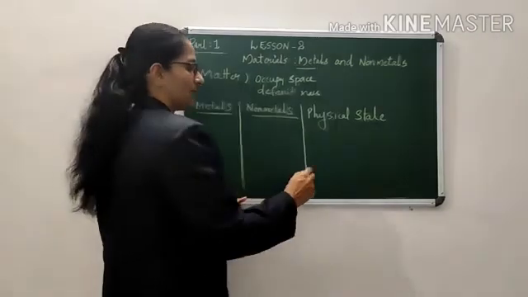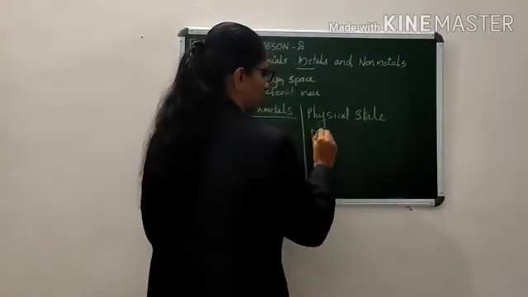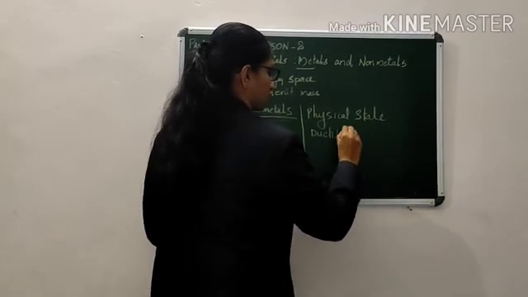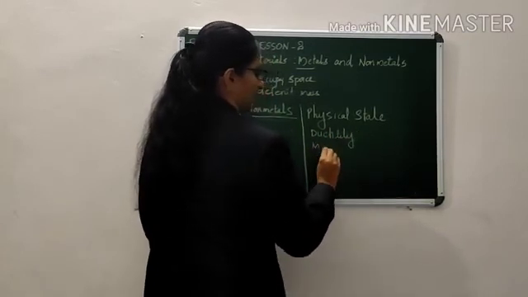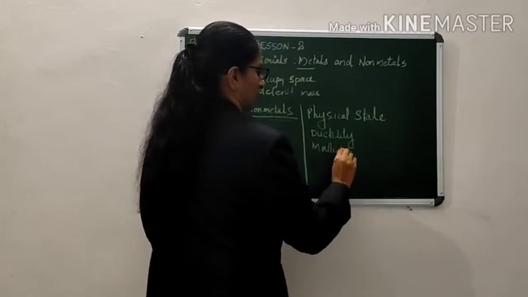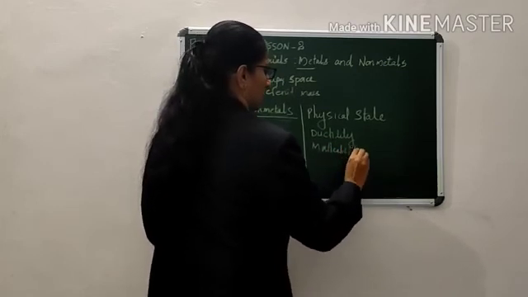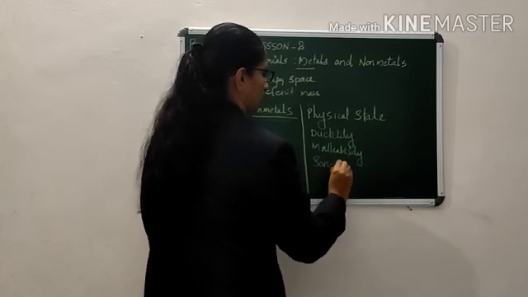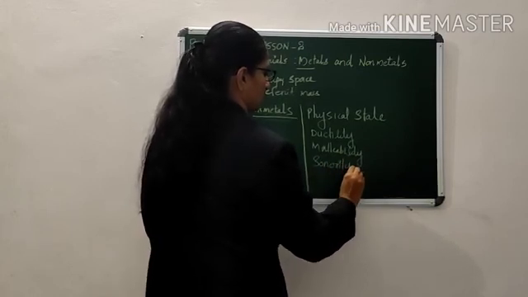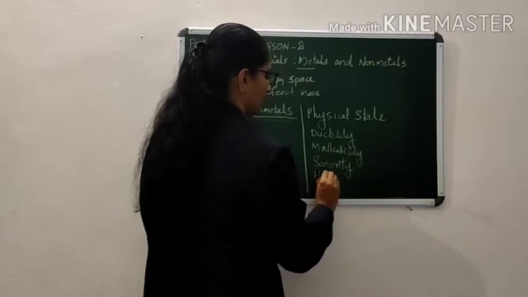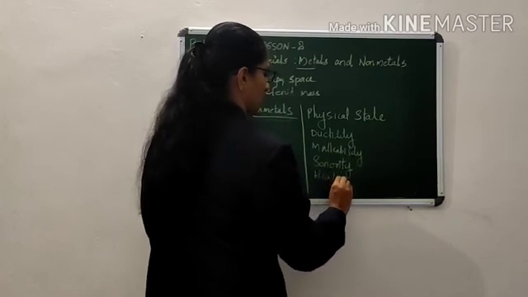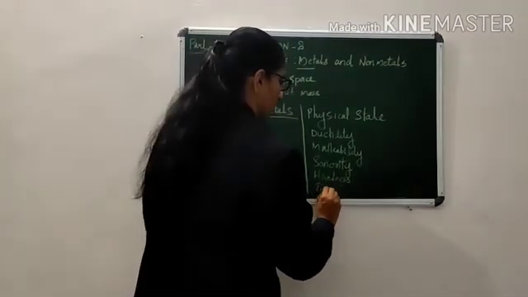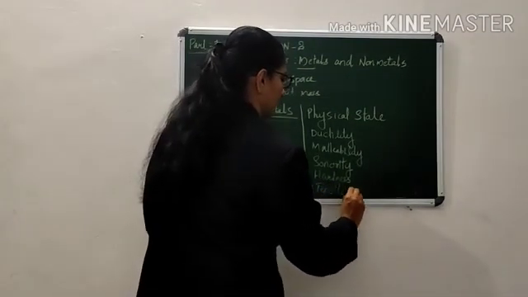After physical state, we are going to discuss properties like ductility, malleability, sonority, hardness, and tensile strength.